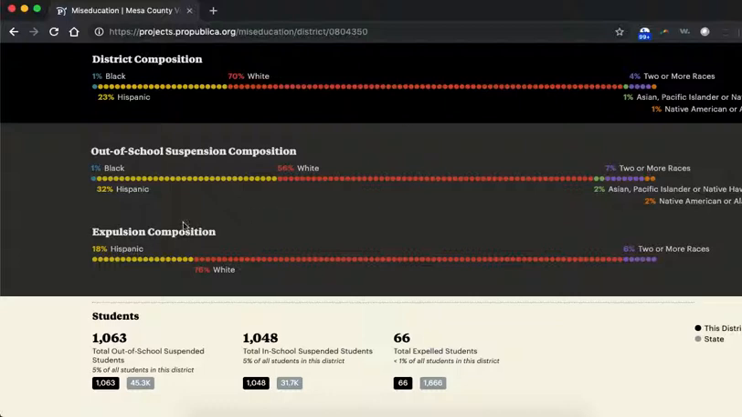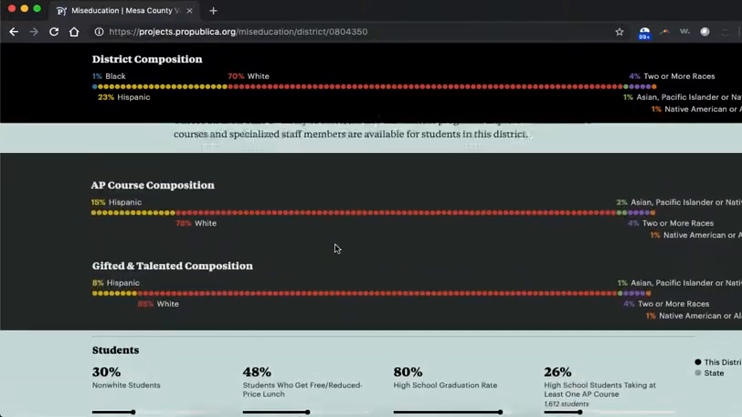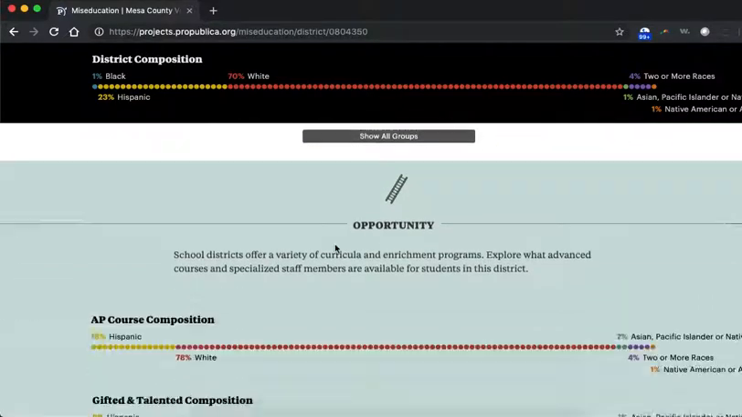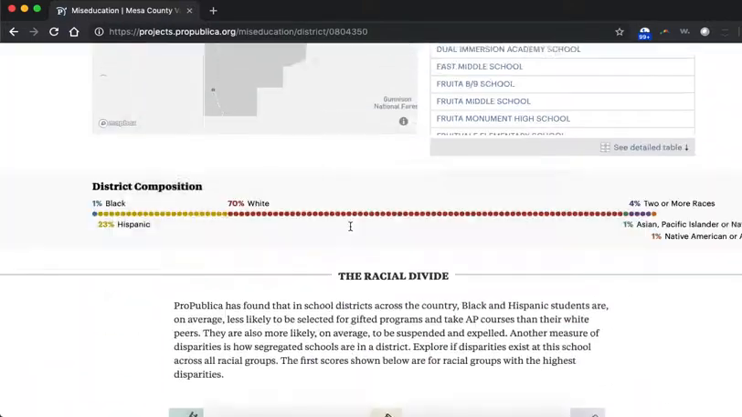The expulsion rates are interesting. 18%, so this is actually disproportionate toward white students in the expulsion. White students are expelled at a higher rate than black or Hispanic students, which is interesting. So that's a quick tutorial on how to look at that data. You can look at all these little nuggets, all these little percentages. It's totally up to you.